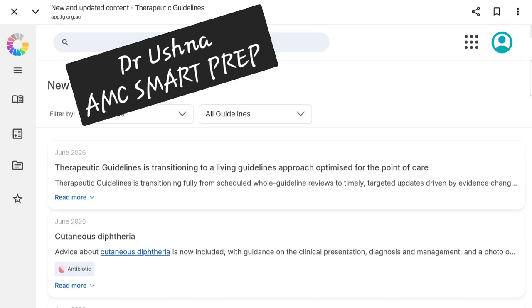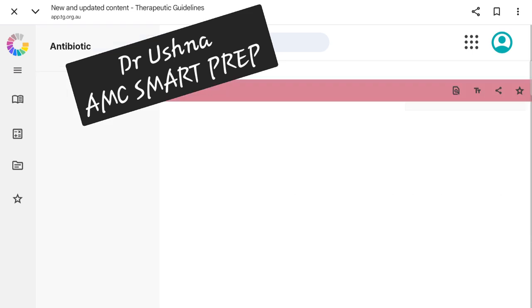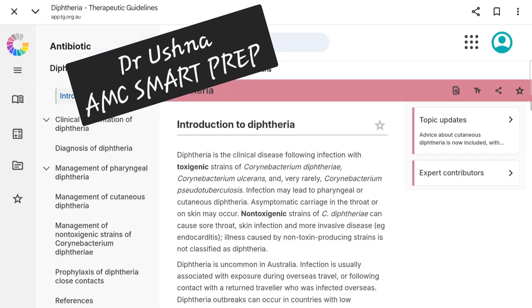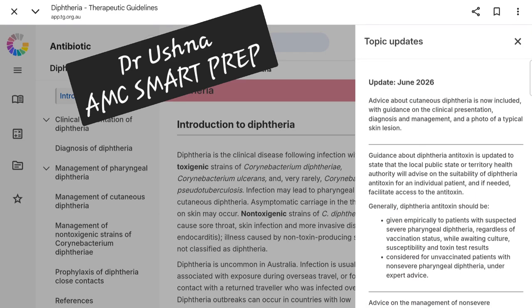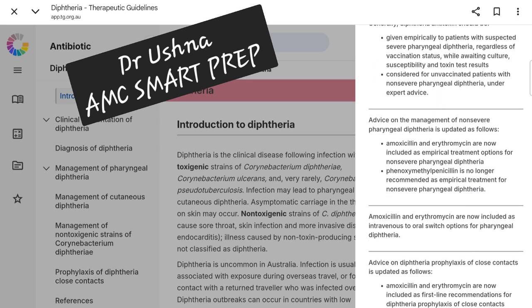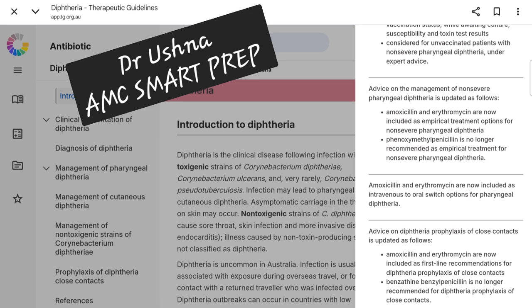If I just open one for you to have a look at what basically changes they are making. They tell you the whole of the guideline which you have already read for your exam, and these are the topic updates. So they will mention what updates they have actually made in your new guidelines. This is update June 2026, advice about your diphtheria management. So these are all new guidelines: if you want to treat non-severe diphtheria cases, amoxicillin and erythromycin are included in the empirical therapy for the non-severe pharyngeal diphtheria. Phenoxymethylpenicillin is no longer recommended in the empirical therapy.